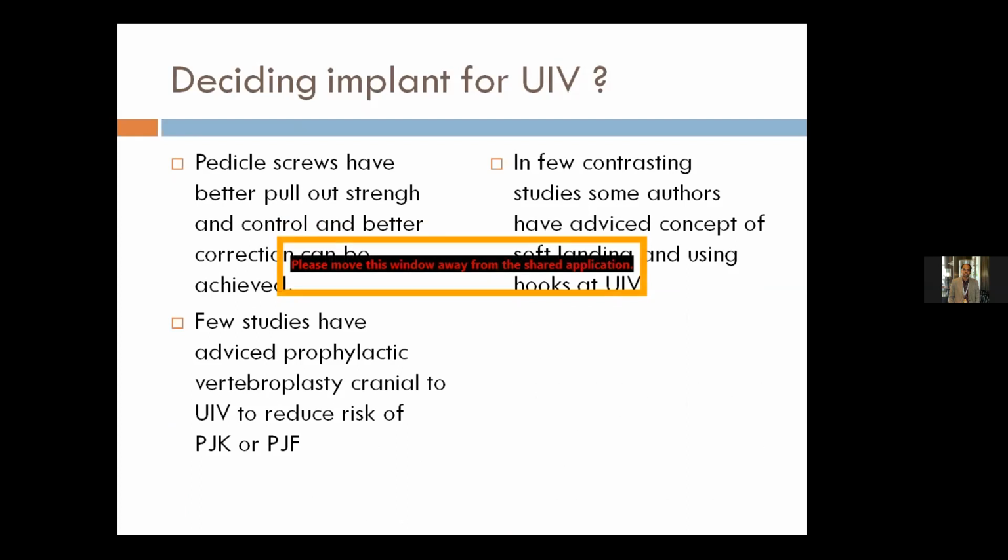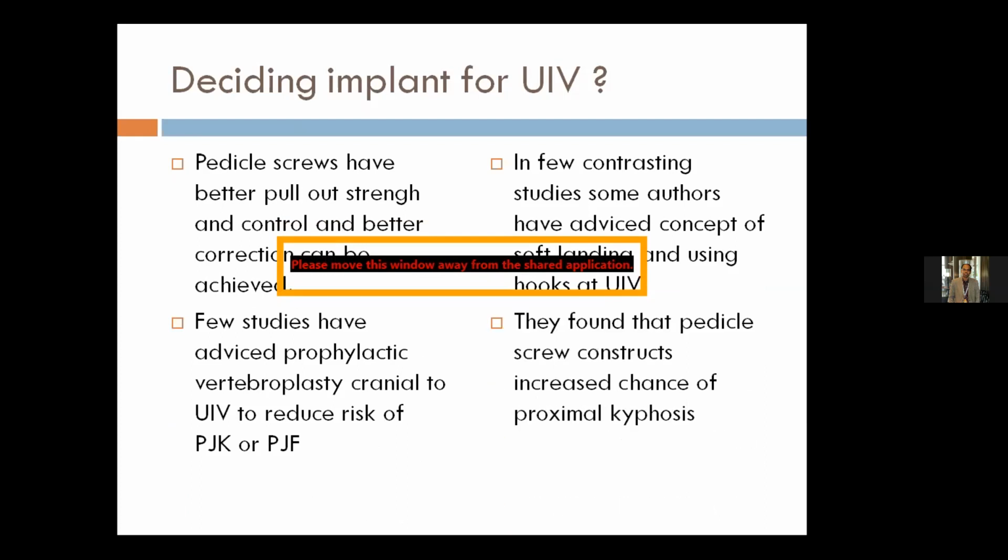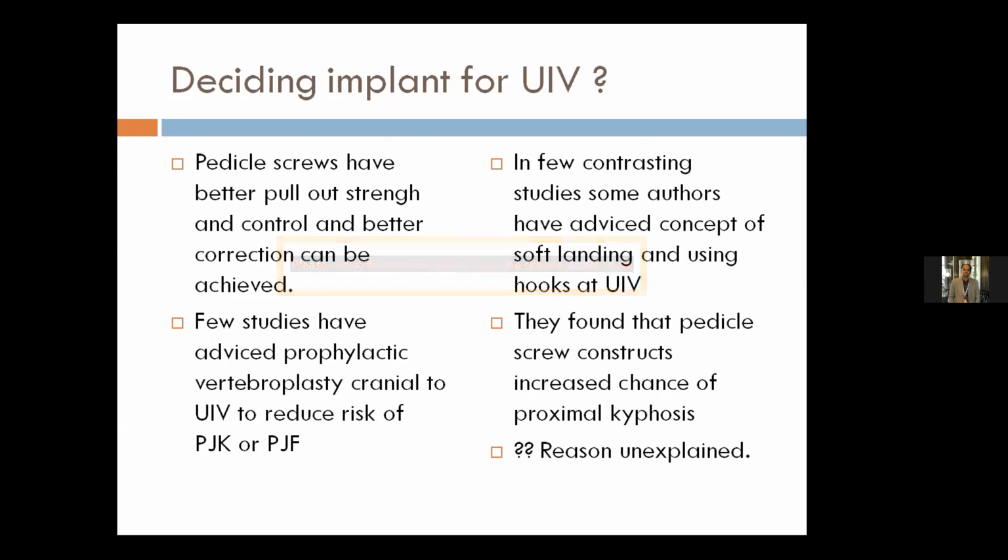But some contrasting studies have suggested a concept of soft landing and using hooks at the upper instrumented vertebral level. They found that pedicle screw constructs increase the chance of proximal junctional kyphosis. Reasons were unexplained in their study. We can discuss this point at the end of our presentation. How many of us are using pedicle screws, or do some of us have experience of using hooks at the upper end of the construct?